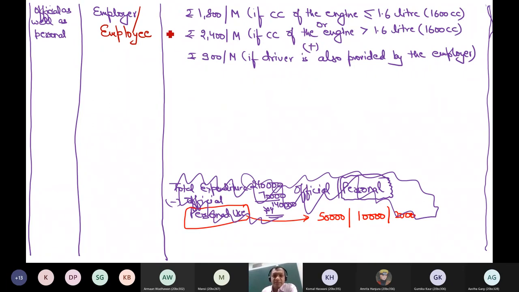So the income tax rule says that rather than 1800, it will become 600 if engine capacity does not exceed 1.6 liter, and if engine capacity exceeds 1.6 liter, this 2400 becomes 900, plus 900 per month if a driver is also provided by the employer.